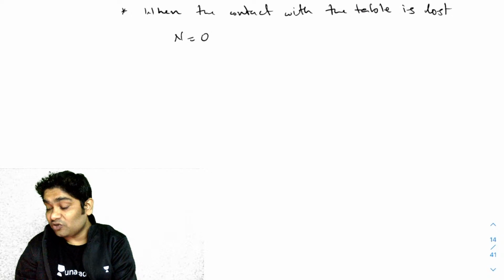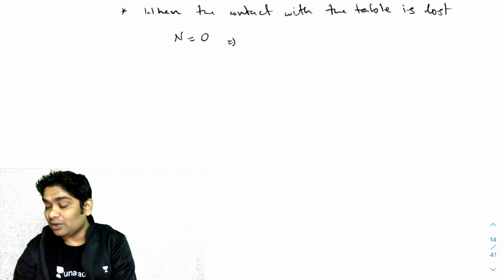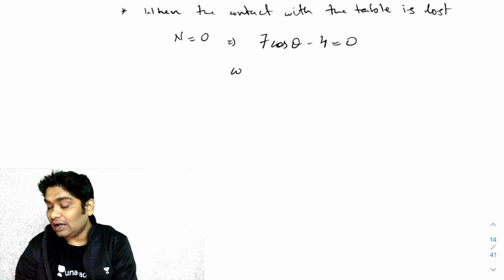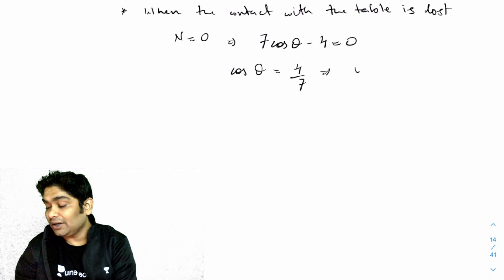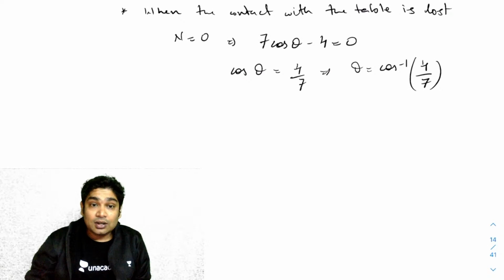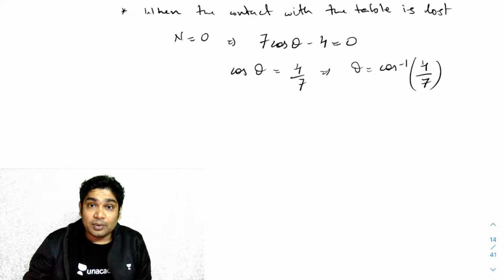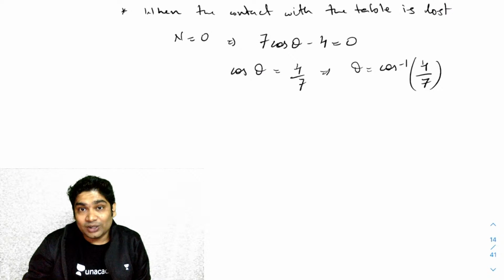Which means I can say that 7 cos theta minus 4 becomes zero, and that happens at cos theta equals 4 by 7, or theta equals cos inverse of 4 by 7. So that is the angle at which the contact gets lost between the cylinder and the table. I hope you followed this.